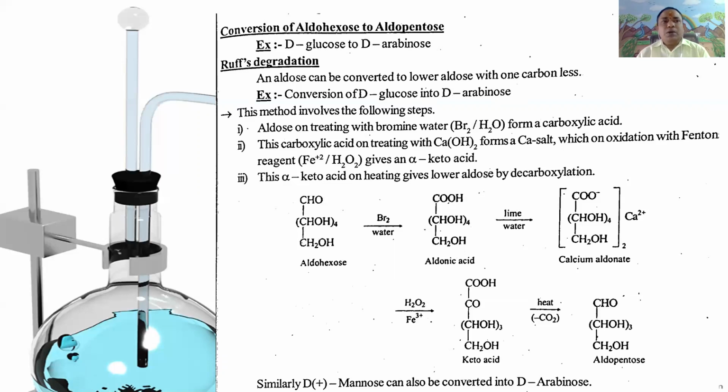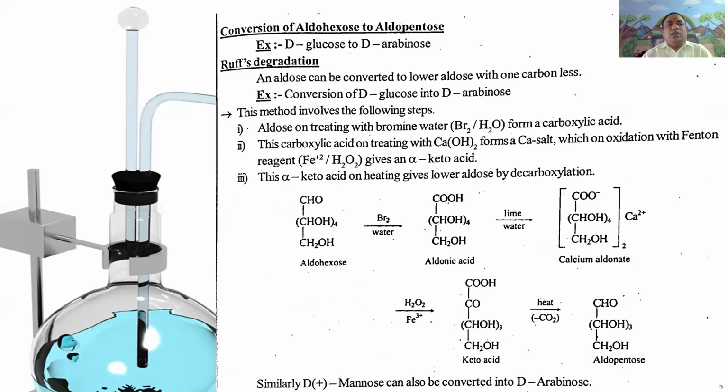Here this calcium gluconate upon treatment with Fenton's reagent, that is FeSO4 and H2O2, gives the alpha keto acid, which upon heating, in the fourth step, loses carbon dioxide to form arabinose or aldopentose.